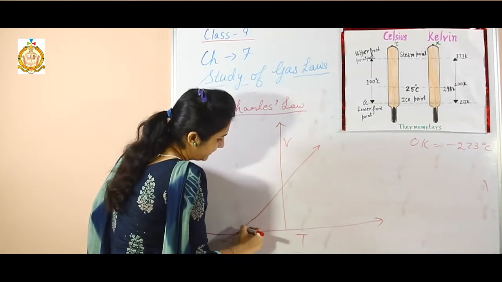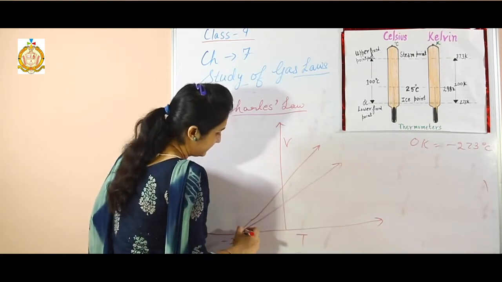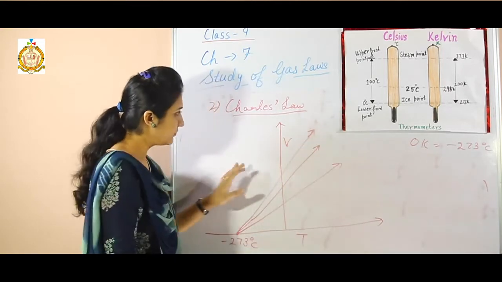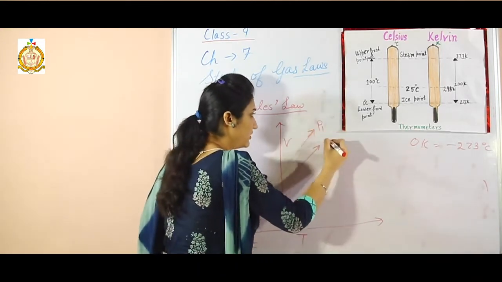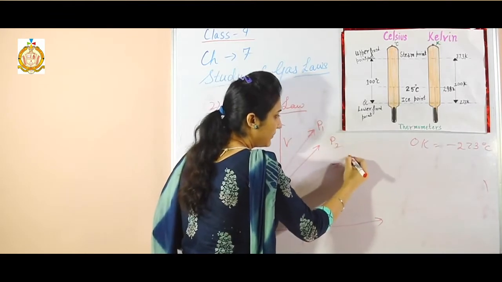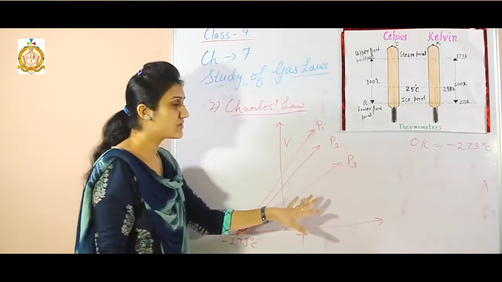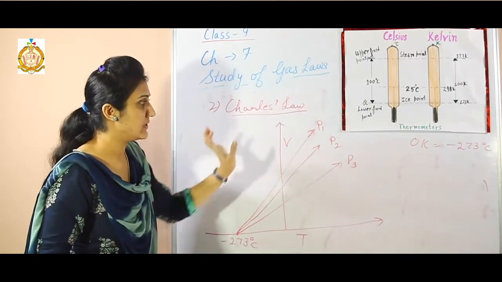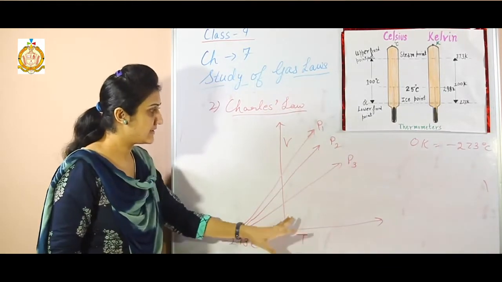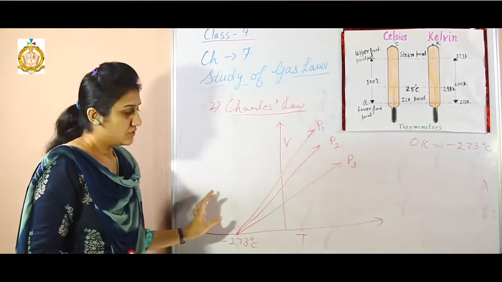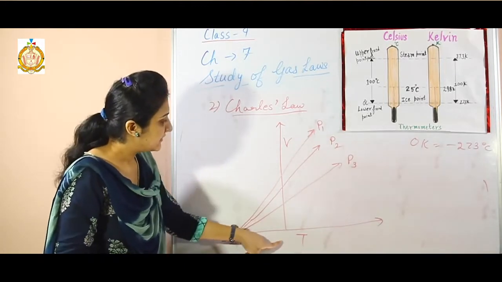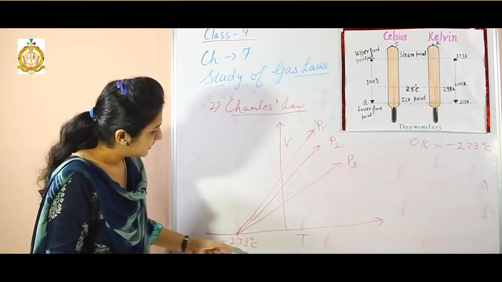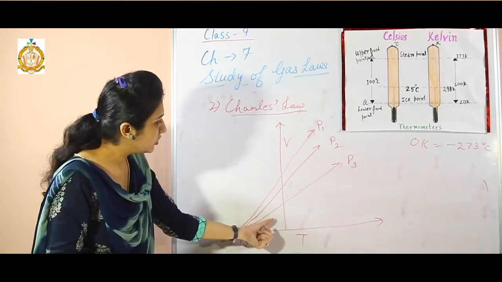So if I draw the graph like this, here the pressure is P1, pressure is P2 and pressure is P3. Pressure is constant. So here it has the constant value of the pressure, that is P1, and here is the volume. So we can see that as the temperature of the gas increases, the volume also increases.